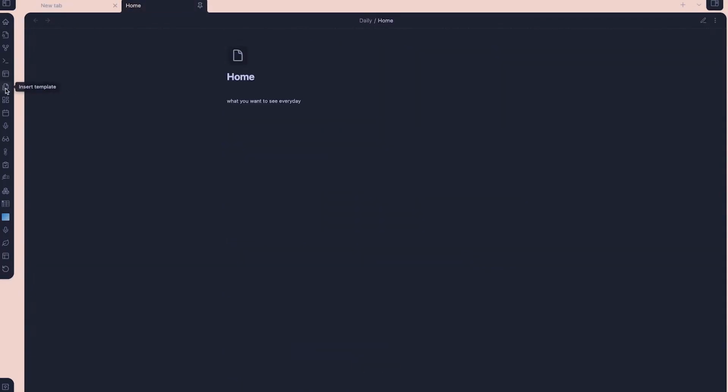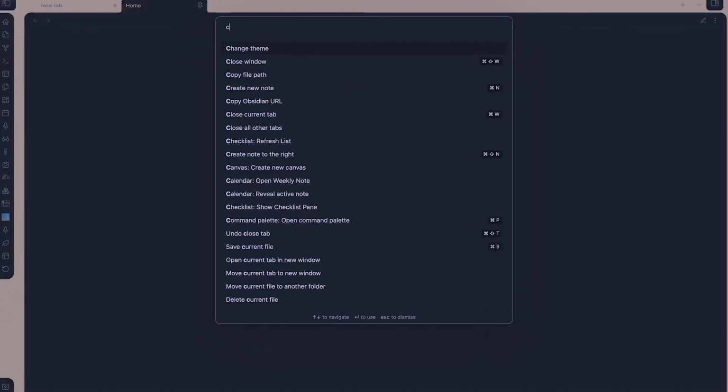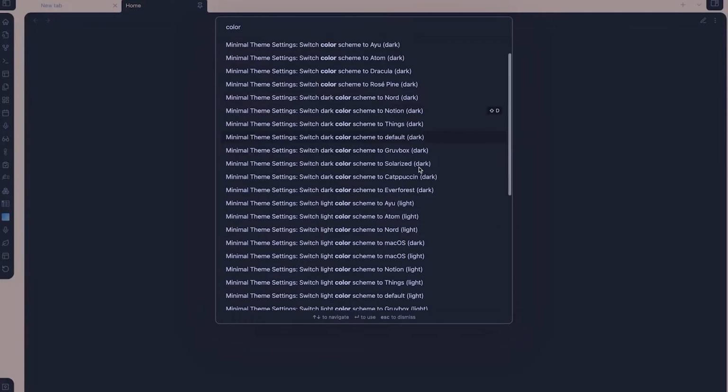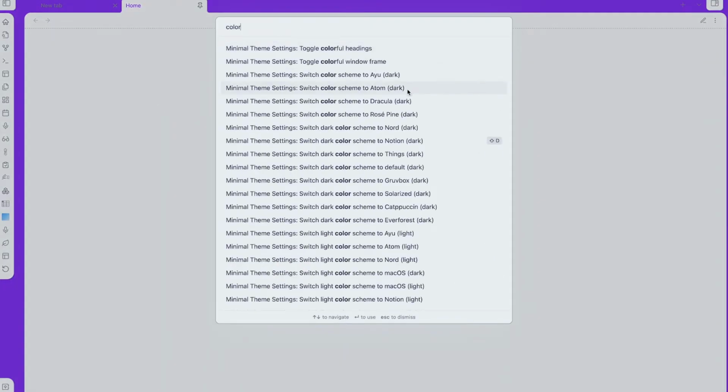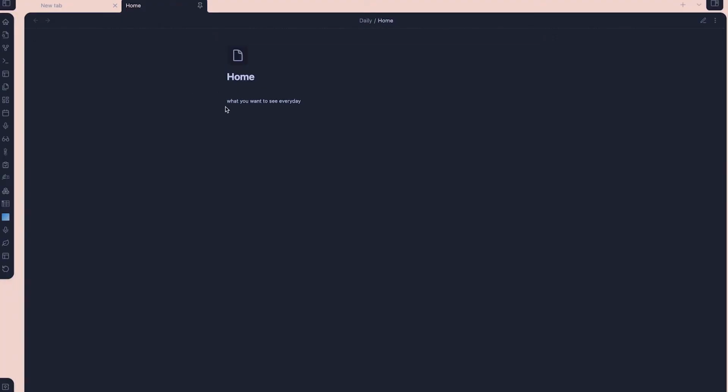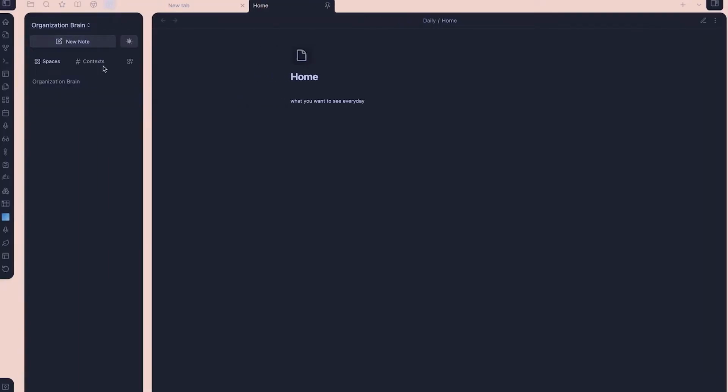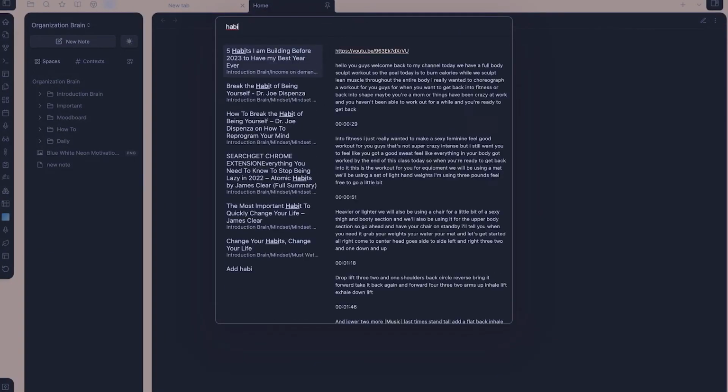Next, we got the command palette. This is really cool because it's the brains of the Obsidian Vault. So you can see everything in here. You can change the colors of your themes. You can find anything that you're looking for. If you don't know how to do something, this is where to find it. Next, we've got the spaces. Spaces is pretty cool because you can do title searching and stuff like that. So you can search the titles that you've named certain folders and stuff.